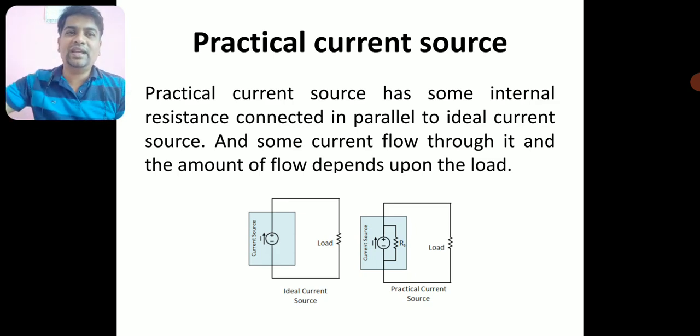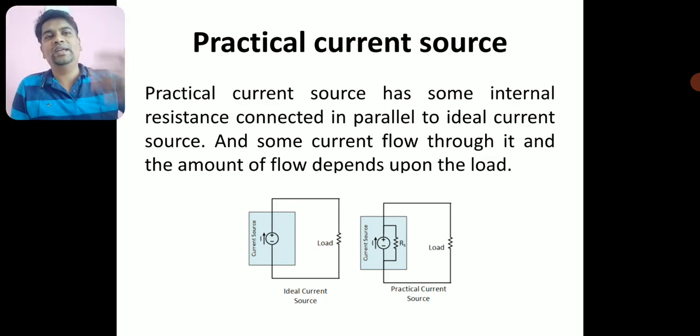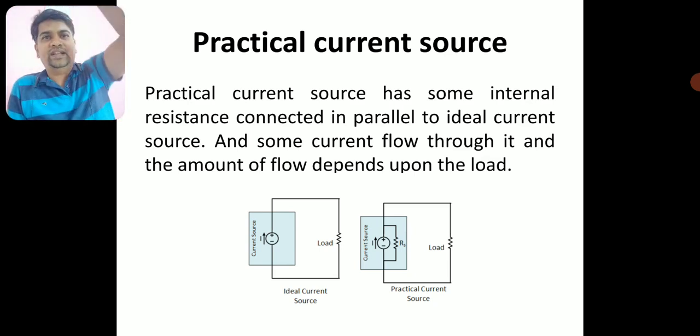Whereas in a practical voltage source, it has to have some series resistance connected to the ideal voltage source, here a practical current source has some internal resistance connected parallel to the ideal current source. So here it is parallel, there it is series.